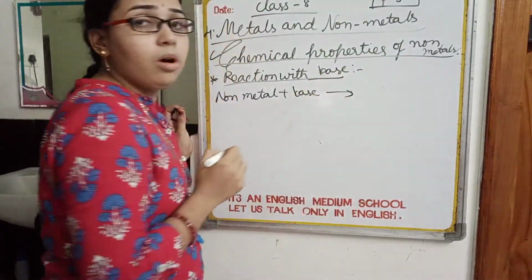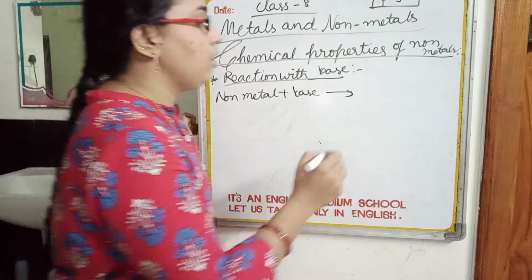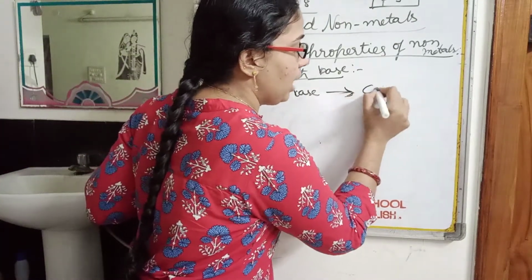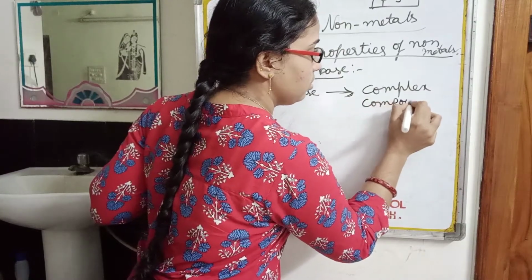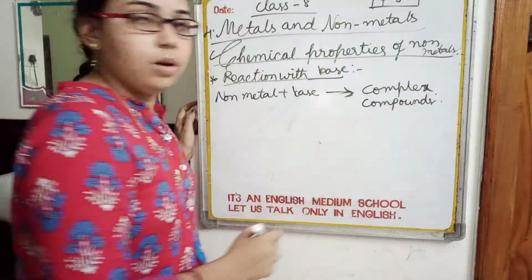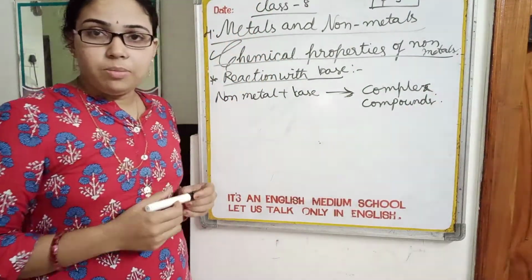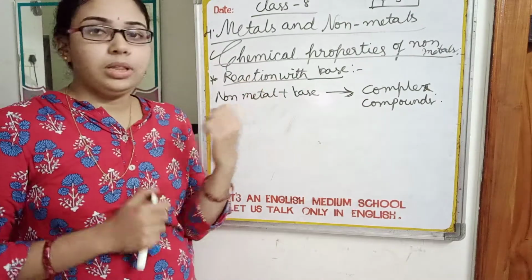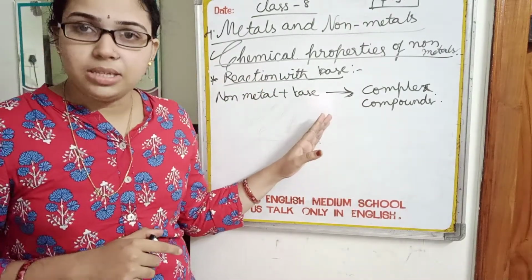Very few non-metals react with base, and they form very complex compounds. The reaction is so complex. So this is about the chemical properties of non-metals. That means reaction with oxygen, reaction with water, reaction with acid, and reaction with base.